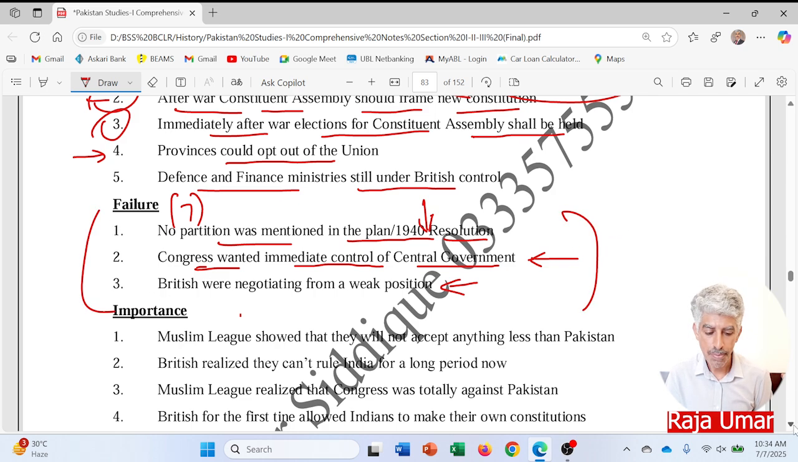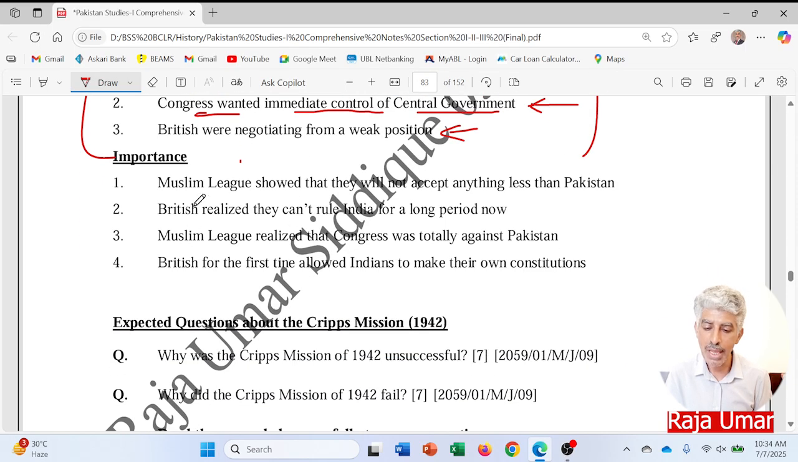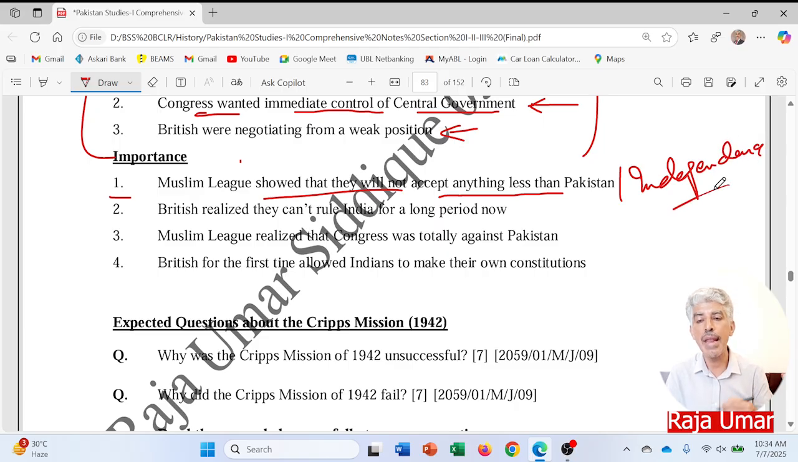So this is how the Cripps Mission failed. Why was it important? The Muslim League showed that they will not accept anything less than Pakistan. So it means that the rejection of the Cripps Mission strengthened the idea of independence, right? So it means that this gave another aspect, that now the Muslim League would not be going backwards away from the demand of Pakistan.